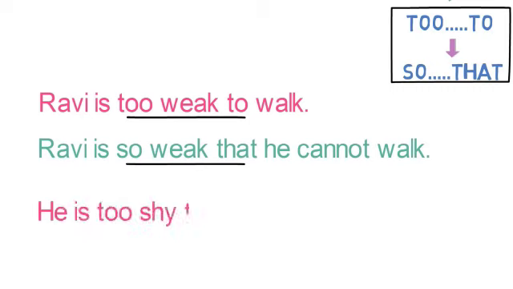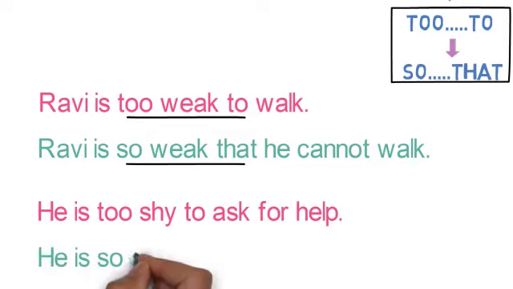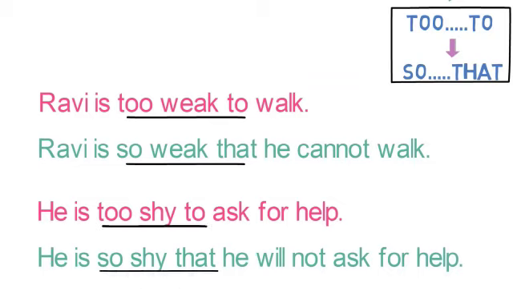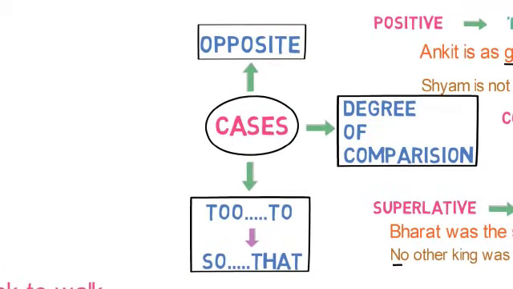Let's see another example. He is too shy to ask for help. And the reply would be: he is so shy that he will not ask for help. So this is a negative sentence. The word too has been replaced by so that to make it into a negative sentence.